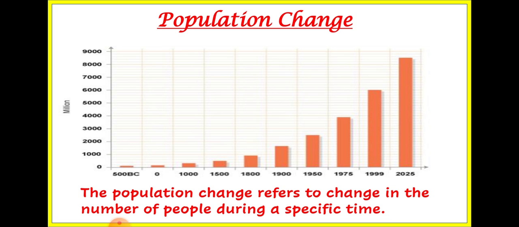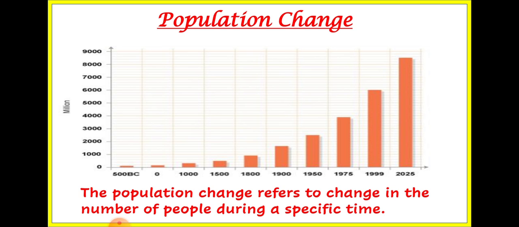When humans were nomadic herders, they depended on food gathering. At that time the population was very less, and it was also increasing at a very slow rate. But as we started moving towards agriculture, trading, other economic activities, advancement and development, the population of the world started increasing, and today it is increasing at a very high speed.